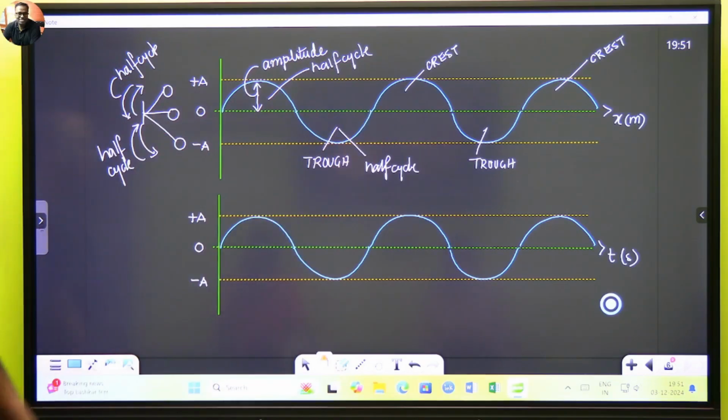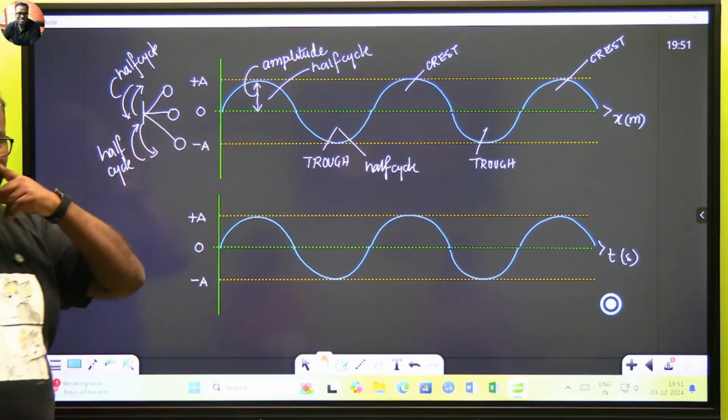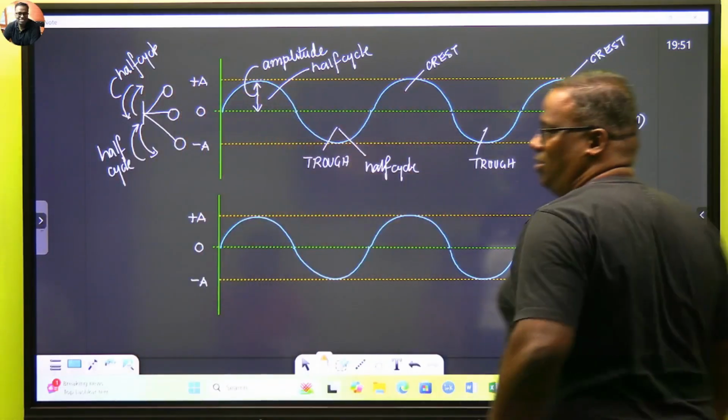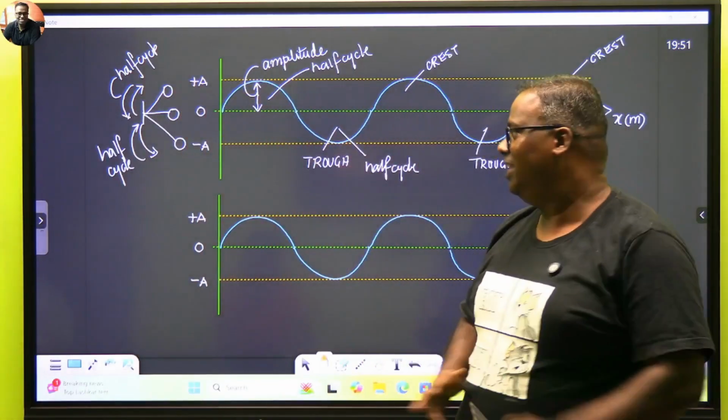Are you understanding? This is easier to understand in time. See, sir, why did you make the wave propagate? That is also a question. Why is the wave going?